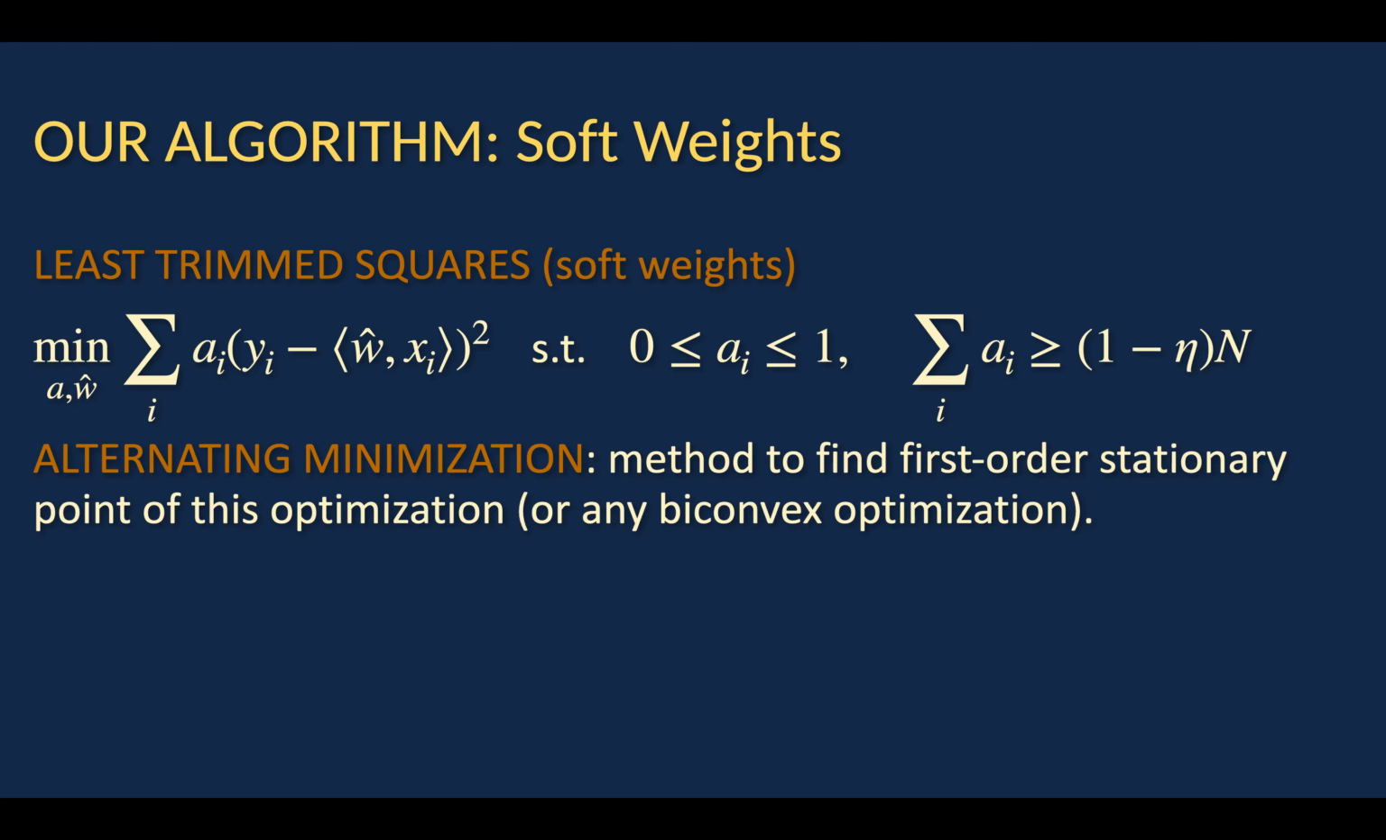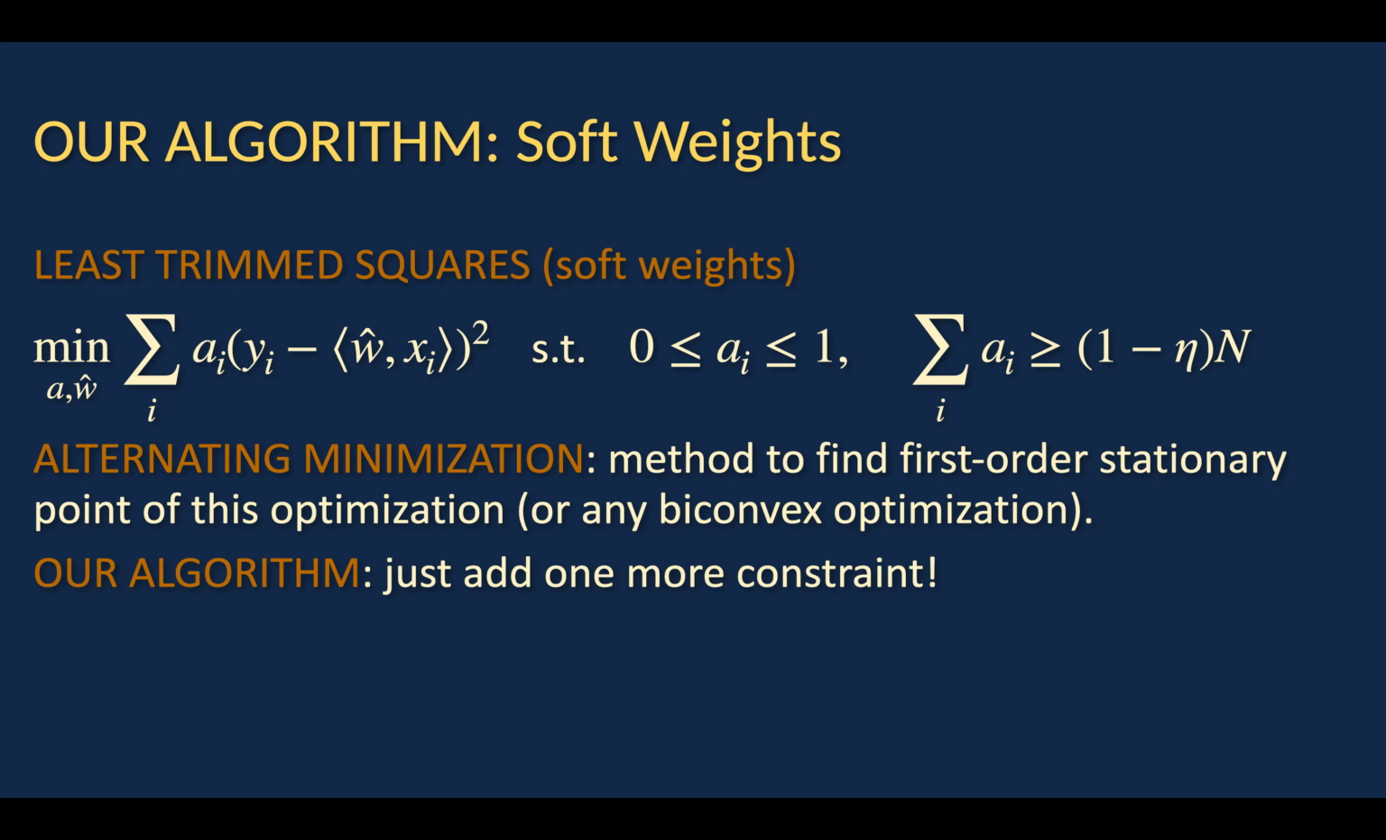To solve this minimization, we're going to use alternating minimization, which is a method to find first-order stationary points of the above objective, or indeed any biconvex optimization. And our algorithm was just to add this one more constraint. Once again, the summation over all i, A_i x_i x_i transpose, PSD dominates 1 minus eta times the summation over all i, x_i x_i transpose, which is that the weighted covariance matrix subsamples the covariance matrix of the entire data set.